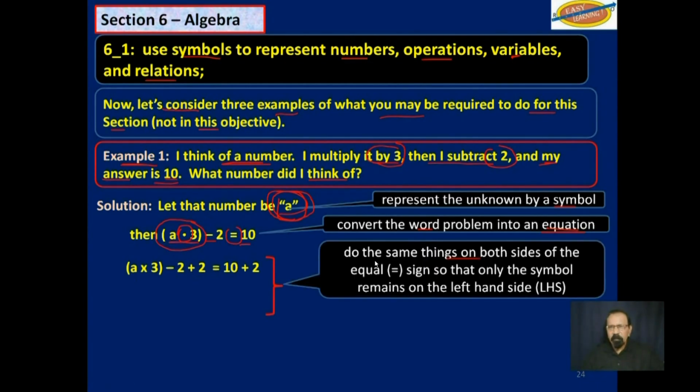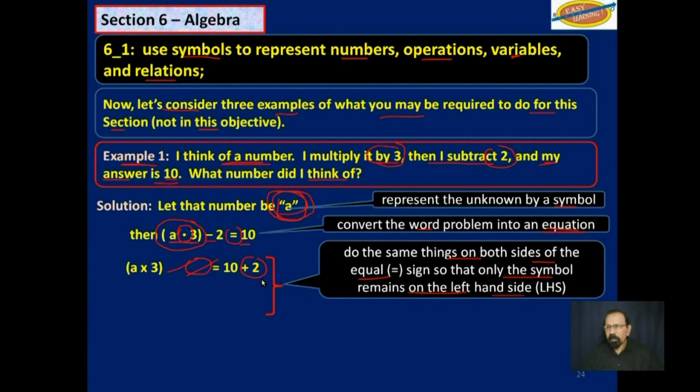You do the same thing on both sides of the equal sign so that only the symbol remains on the left-hand side. So to begin with, we will add 2 on both sides. So we put a plus 2 here, and we put a plus 2 here. That way, we are able to get rid of that 2 on the left-hand side, the minus 2, and it becomes plus 2 on the right-hand side.